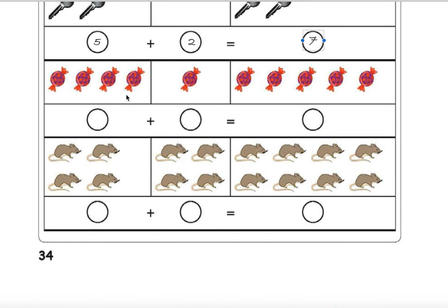How many chocolates are there? You like chocolates, huh? But they are not good for health. These are 1, 2, 3, 4. Okay, that's why I wrote 4. This one is 1, right? So place only 1. Now count 1, 2, 3, 4, 5. 4 plus 1 becomes 5.